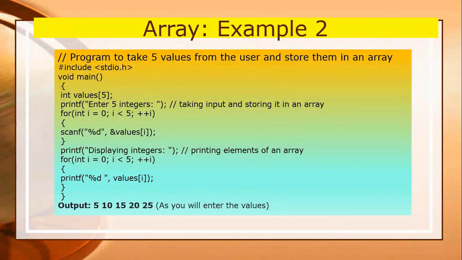Here I have taken the for loop. I will start from 0 because the index of an array starts from 0, and in the condition i is less than 5 because the last index of the array is 4. So it will execute 5 times: 0, 1, 2, 3, 4, means 5 times, and after each execution it will increase the value of i. So you can see the output. Suppose you enter the values like this, then you will get a result like this. So I advise you to write the program and execute it, so that you can understand the concept properly.